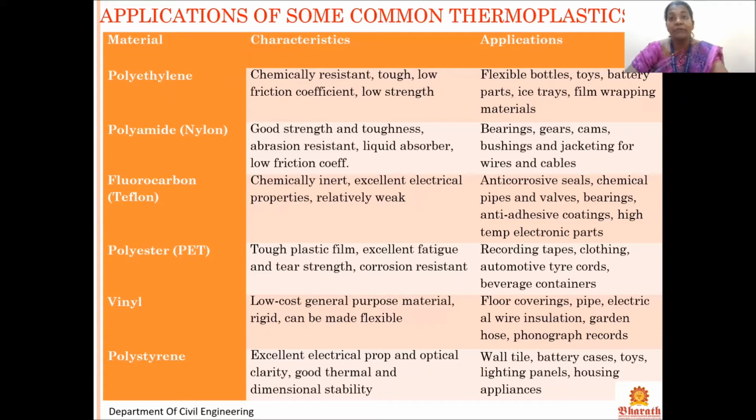Like vinyl flooring they put in construction sites. So it will be hard, but it will also be flexible. Polystyrene: excellent electrical properties and optical clarity, good thermal and dimensional stability. Here its applications are volatile, battery cases, toys, lighting panels and housing appliances. So these are the applications of some thermoplastics.